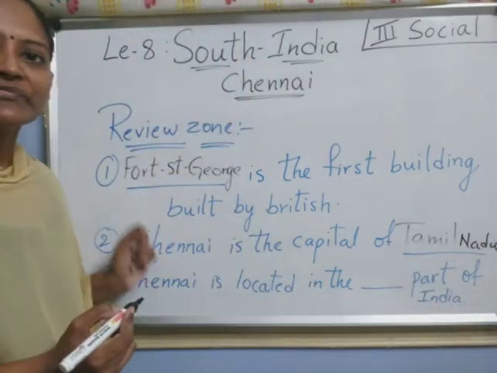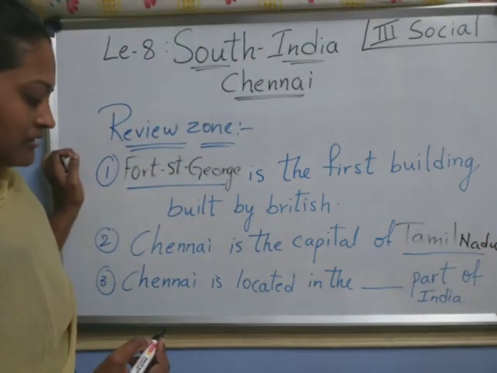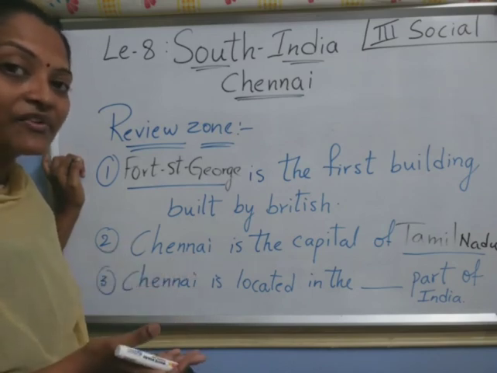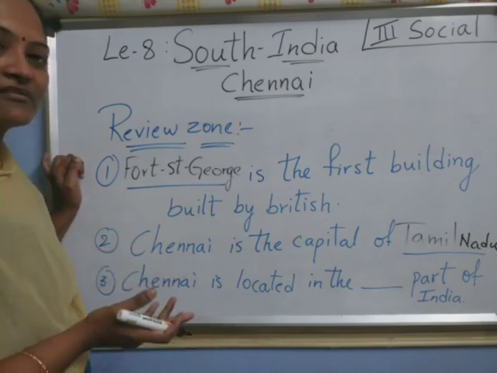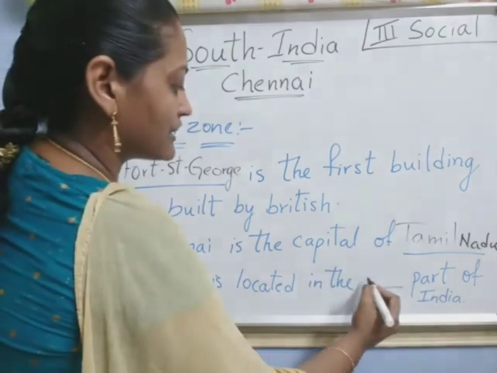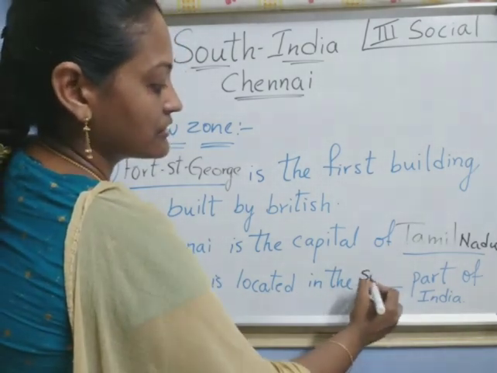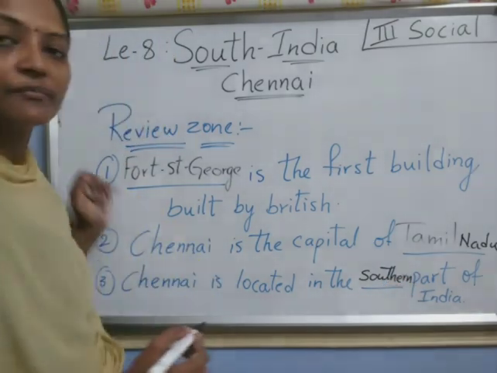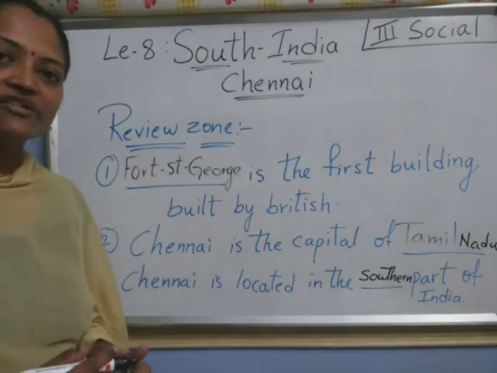Right, children? Yes. Now, Chennai is located in which part? Which side of India? Yes, south, right? Located in the southern part of India. Have you understood up to here?